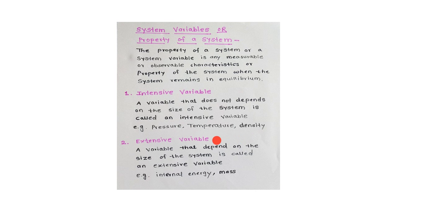Second is extensive variable. What is an extensive variable? A variable that depends on the size of the system, meaning the mass of the system, is called an extensive variable. For example, internal energy and mass are examples of extensive variables.